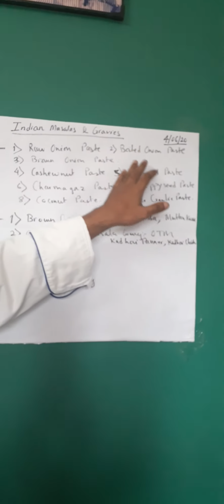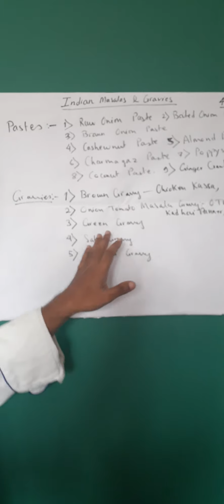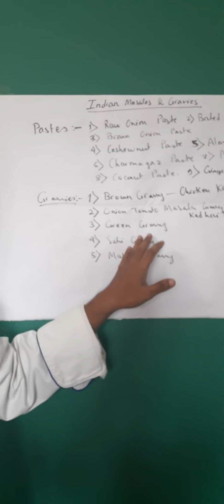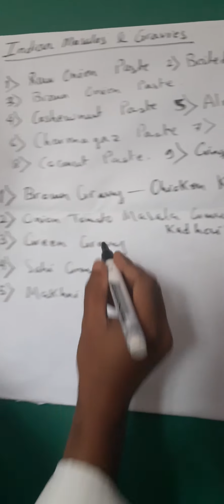Why? Because the red color in the red chili powder is a primary color, and green also is a primary color. So if we add these two together, the color will become dull. Instead, to spice this up, we add green chilies. All these are blanched and made into a paste, and then it is cooked with whole spices in ghee, and usually finished with cream.